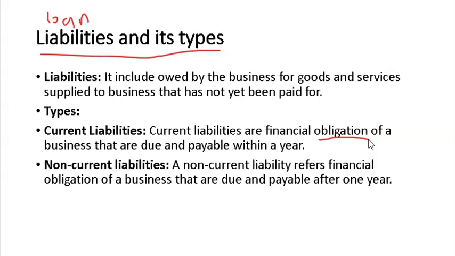And non-current liabilities. A non-current liability refers to financial obligations of a business that are due and payable after 1 year. So non-current means the loan or anything we have to pay after 1 year, like a long-term loan. I will show you the list of current assets, non-current assets, current liabilities, and non-current liabilities at the end of the video.